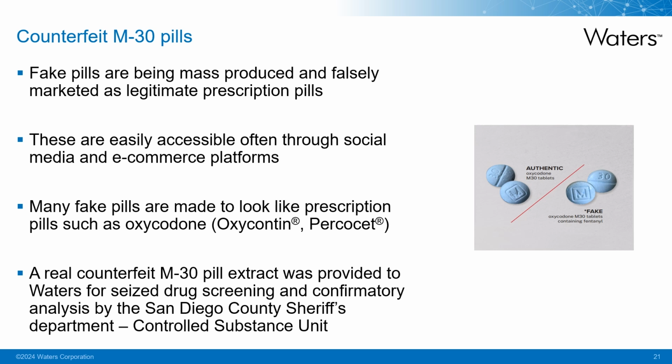A real counterfeit M30 pill extract was provided to Waters for seized drug screening and confirmatory analysis by the San Diego County Sheriff's Department Controlled Substance Unit. The pill extract consisted of 1 mg of a pill dissolved in 1 ml of ethanol and subsequently further diluted in 20% aqueous methanol.